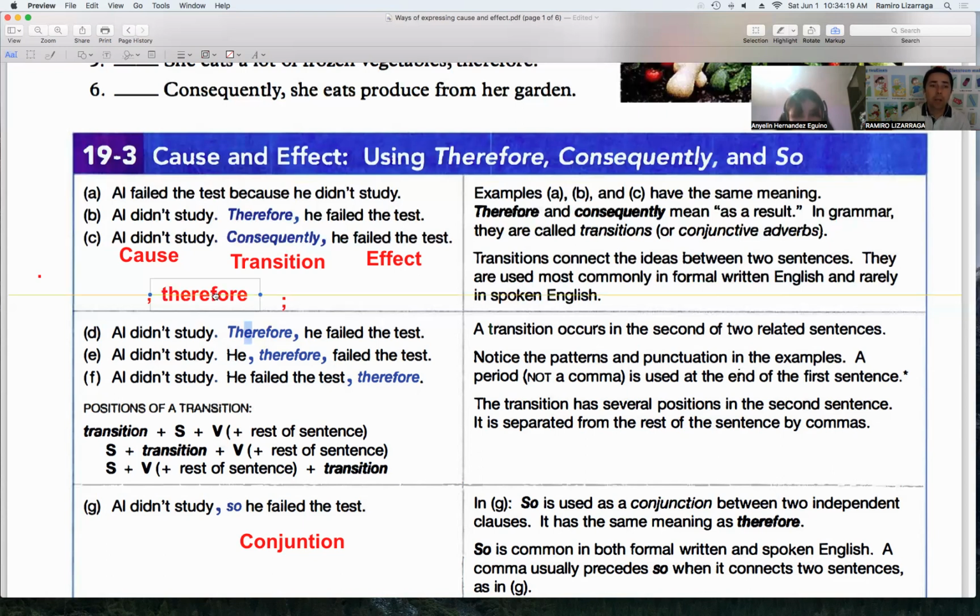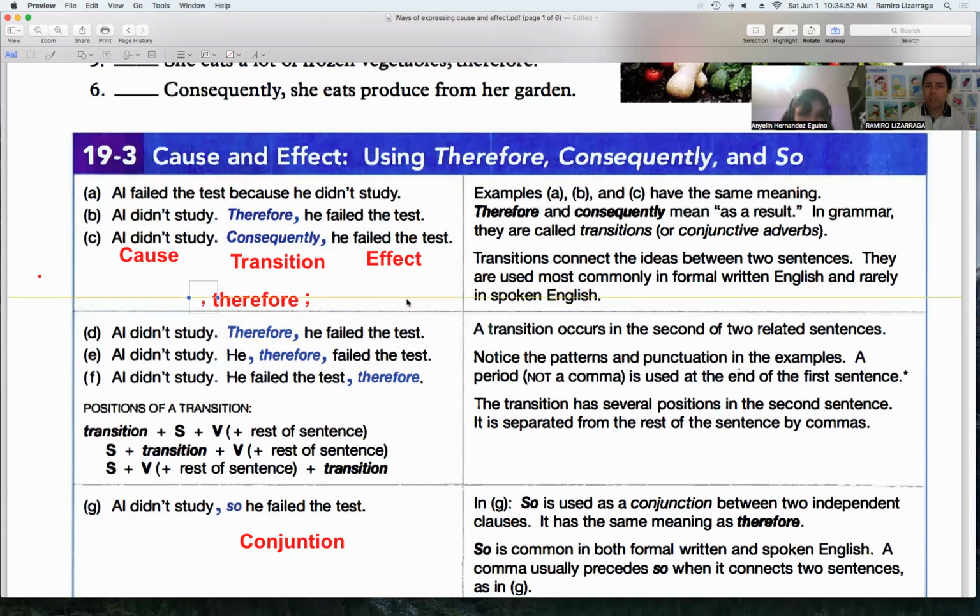But also, if we use a semicolon here, we're going to have to use a comma after, as in this example right here. So take a look at the examples. There are many ways to use this comma or semicolon, and it's the same with consequently. We're going to be checking this later.